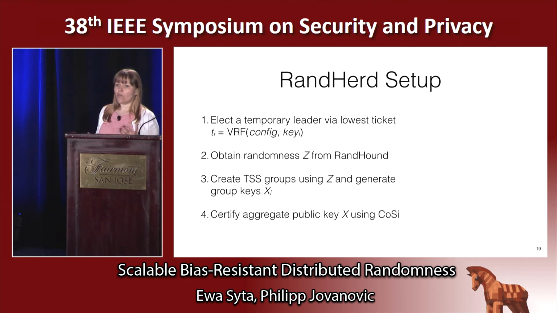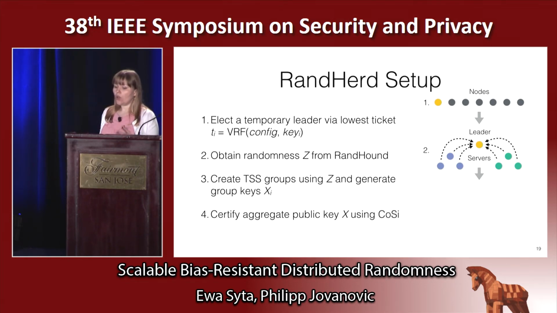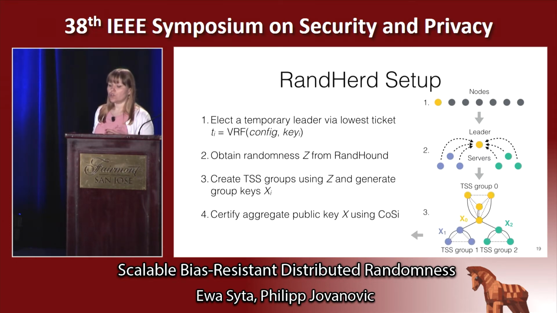In the setup, we first elect a temporary leader, for example, by choosing a node with the lowest ticket generated using a verifiable random function. Once that happens, we'll use that temporary leader to run RandHound, our other protocol, to get good randomness. Then that good randomness will be used to divide servers into secure groups, and those groups will run TSS. Each group will further create its own public collective key.